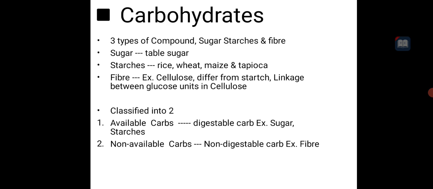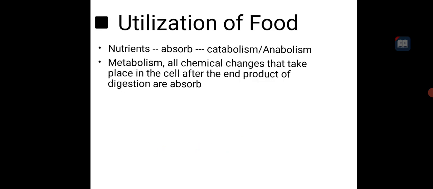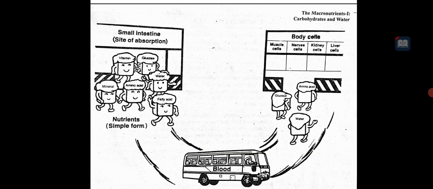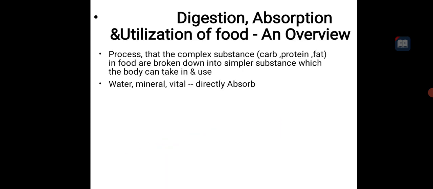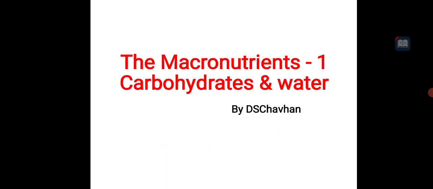That is just an example given. Monosaccharides come with aldoses and ketoses, which we already discussed in BSc or in 12th, so I'm not taking up that carbohydrate part here. But available and non-available carbohydrate we did not learn in BSc, that's why I'm taking all that topic here. So this is interesting. This is all about the micronutrient part 1, carbohydrate and water.